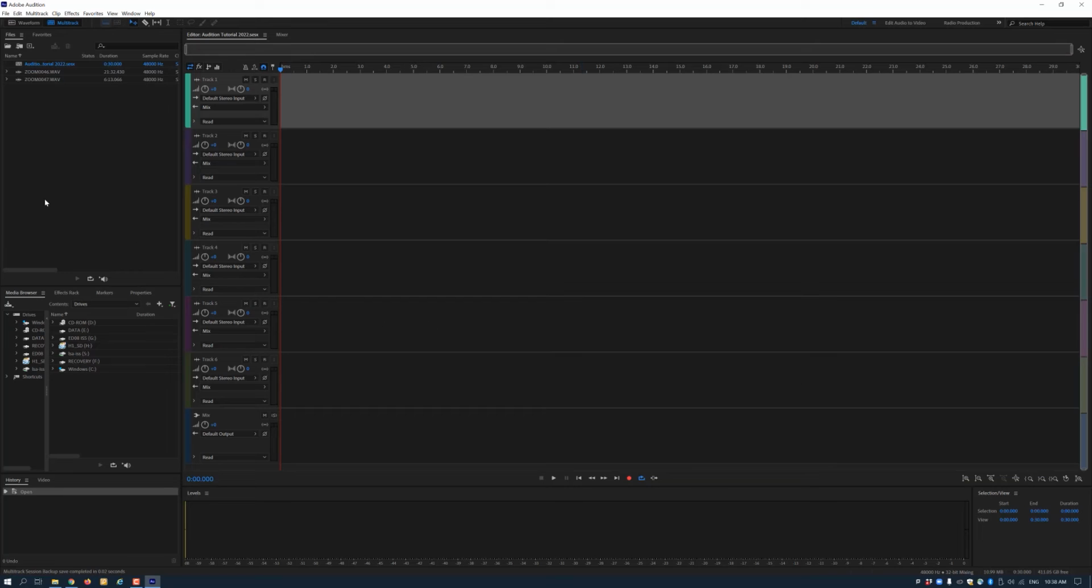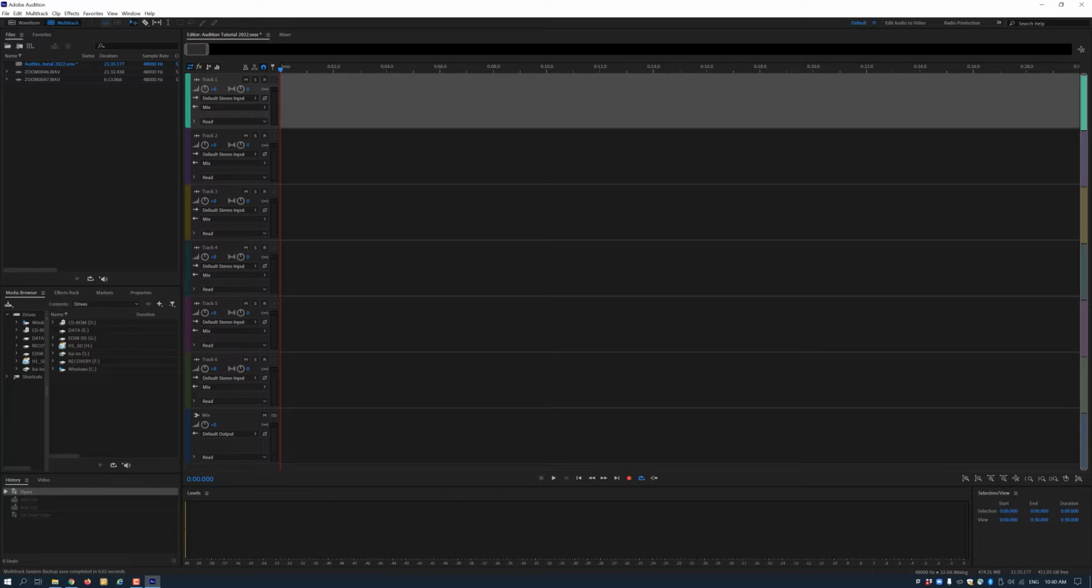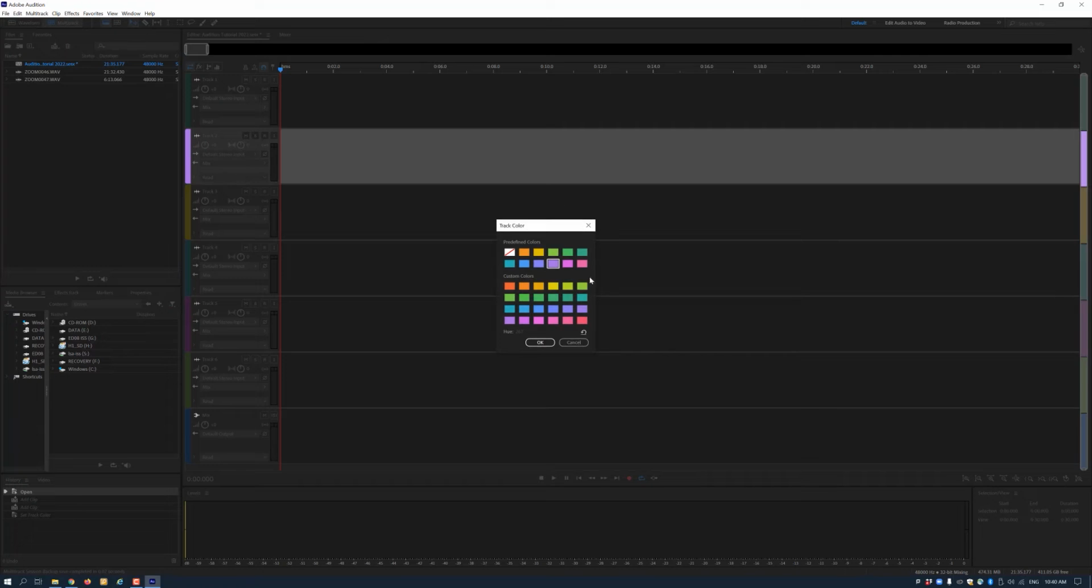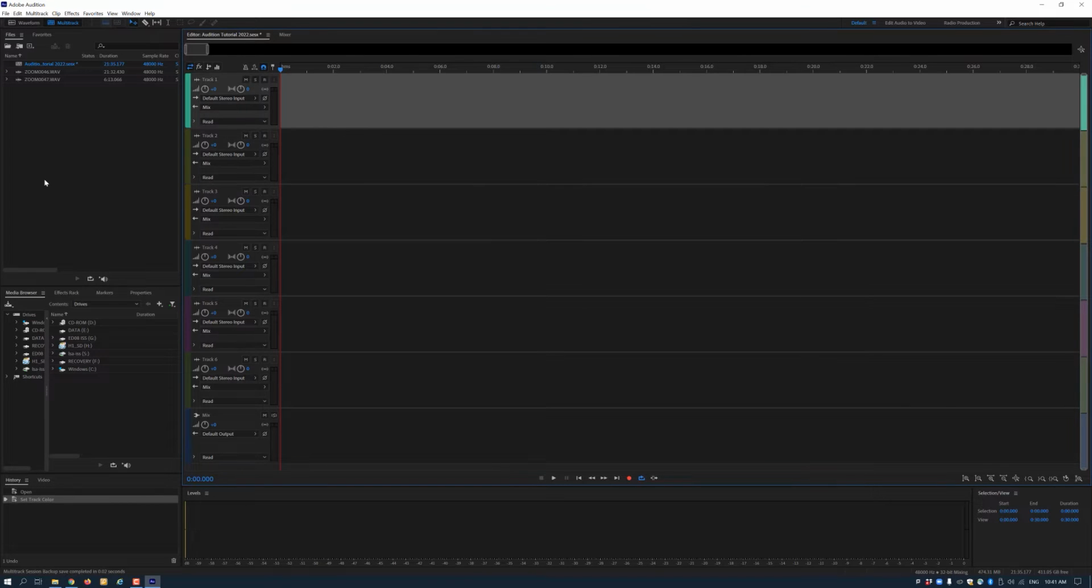Once you press OK, you will see multiple tracks in your editor panel. Please note that each track is labeled with a different color. This will help you organize your tracks. For example, if you have 2 tracks of voiceover and 1 track of music, you can label your voiceover tracks by double-clicking on the color swatch and choosing the color label that works best for you.